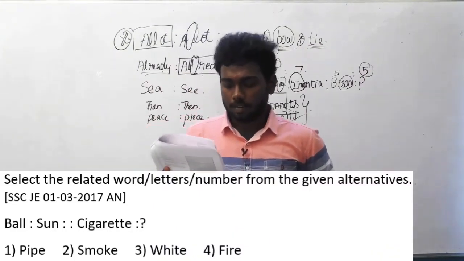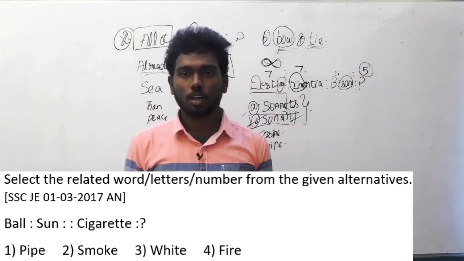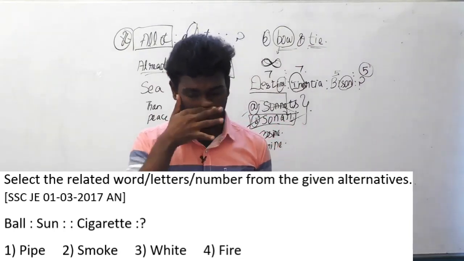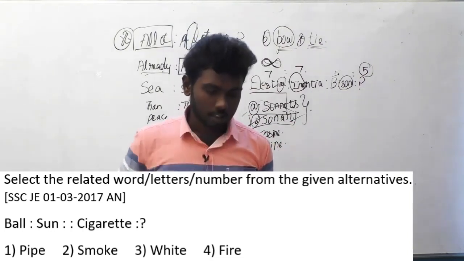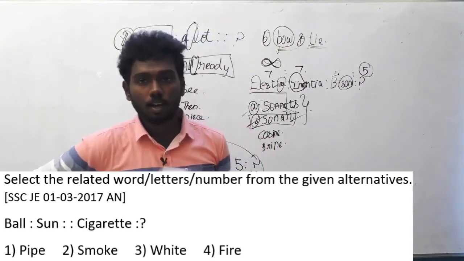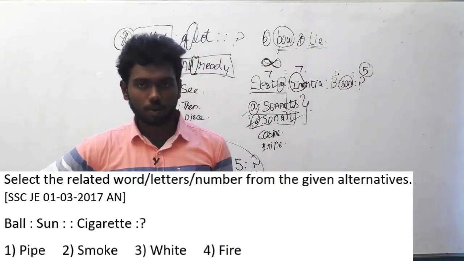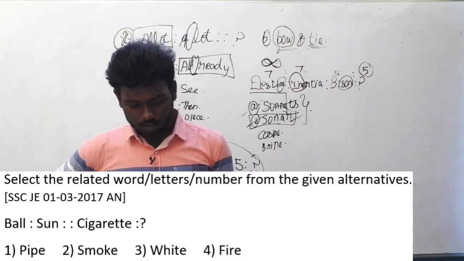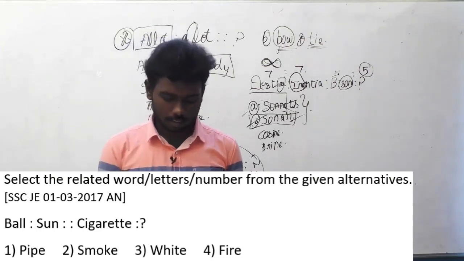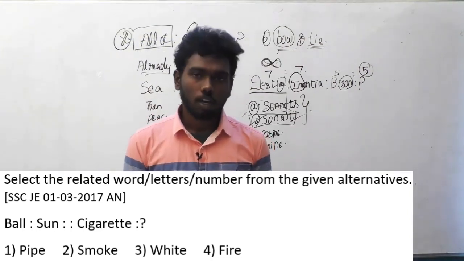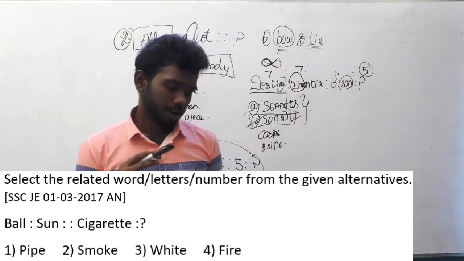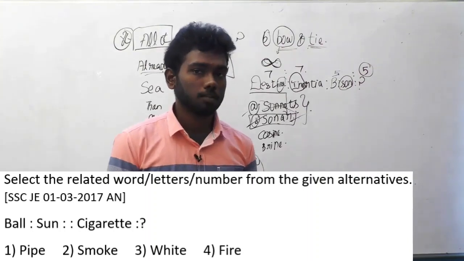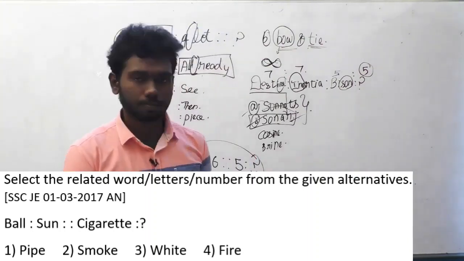Question number 87. Select the related word or letters or numbers from the given alternatives. This question was asked in SSC JE, 1 March 17, afternoon session. Ball is to sun, implies cigarette is to ash. Options are pipe, smoke, white, fire. So this is also a descriptive type of verbal analogy.